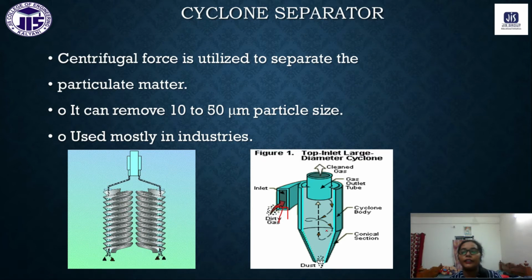With the cyclone movement and the centrifugal force, the large, heavy particles will be precipitated here. Whatever gases we get from the outlet are, to some extent, free from the large particles. It can remove 10 to 50 micrometer particle sizes, and is used mostly in industry.